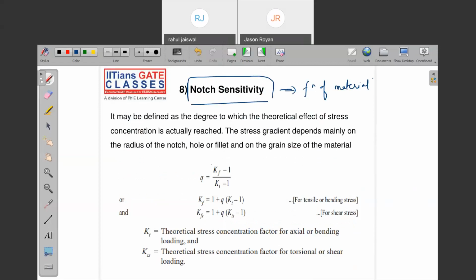So different materials have different notch sensitivity. Steel, copper, they have different sensitivity to the particular crack formation. If Q depends upon that, then KF is also a function of Q. That means Q is directly proportional to material, and KF is also directly proportional to material. Note down the important formula: KF is equal to 1 plus Q into (KT minus 1).